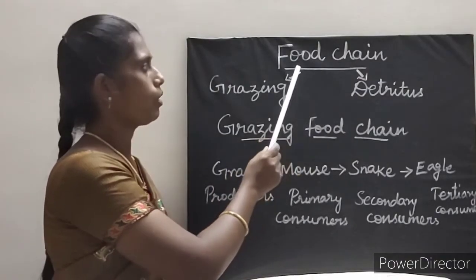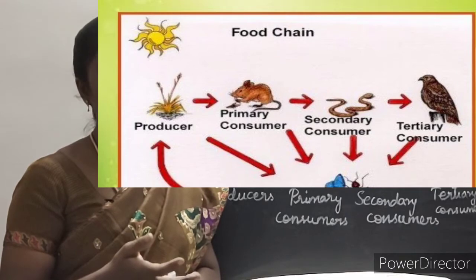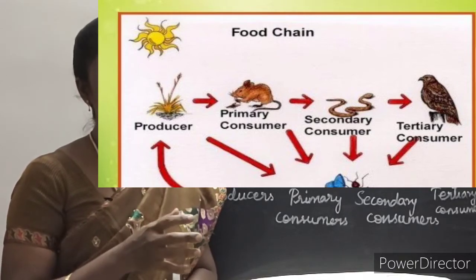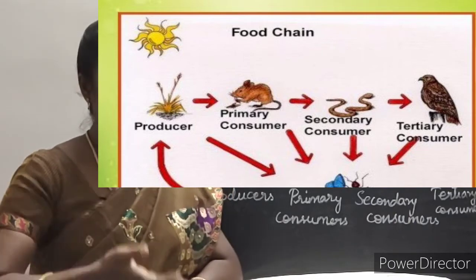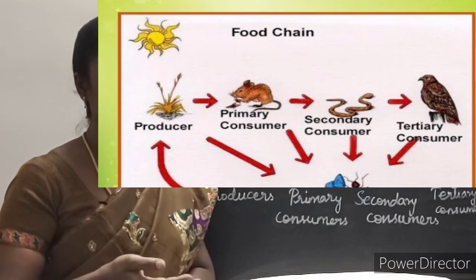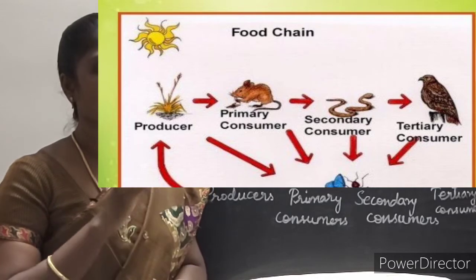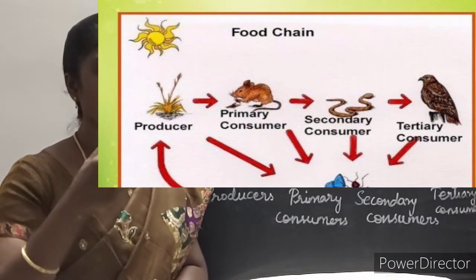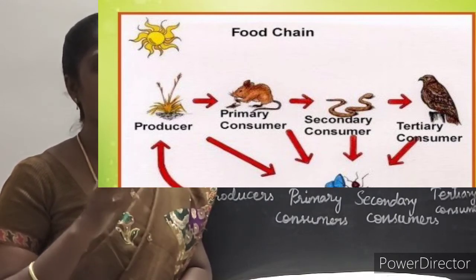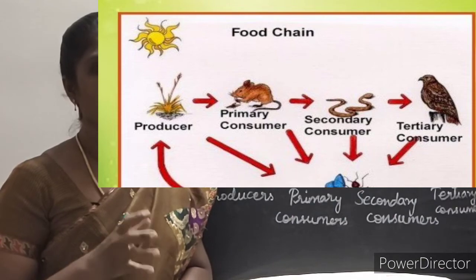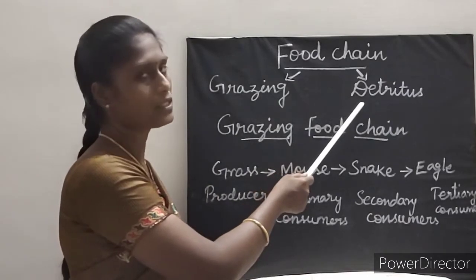Food chain. What is food chain? The movement of energy from producer to top carnivores is called a food chain. That is, in any food chain, the energy flows from producer to primary consumer to secondary consumer to tertiary consumer. So the movement of energy from producer to top carnivore. Here, the links are in the form of linear network links. There are two types of food chain, namely grazing food chain and detritus food chain.